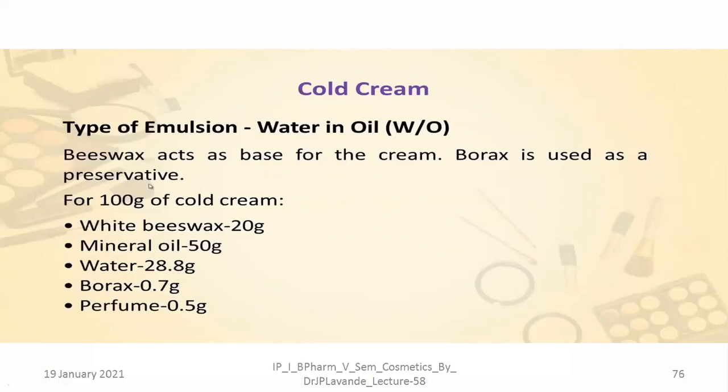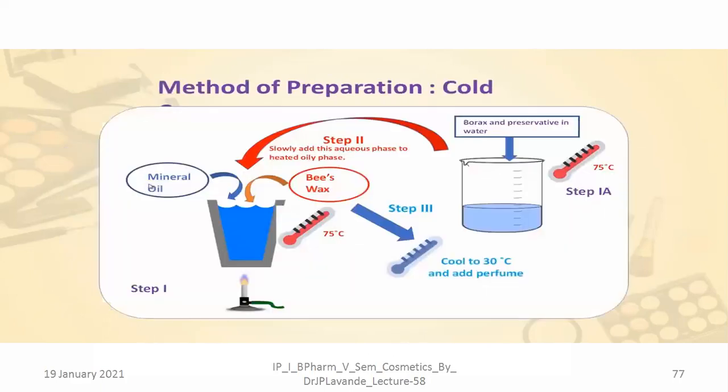Then, as far as cold cream is concerned, it is a type of emulsion, and among the emulsions, it is the water in oil type. Beeswax acts as the base for the cream. Borax is used as a preservative. For 100 gram of cold cream, the contents are white beeswax 20 gram, mineral oil 50 gram, water 28.8 gram, borax 0.7 gram, and perfume 0.5 gram.